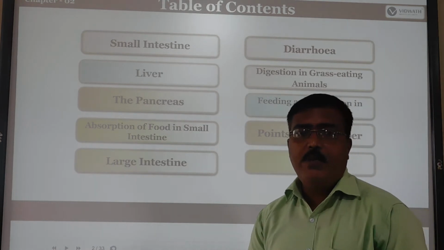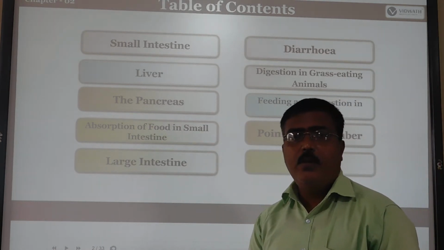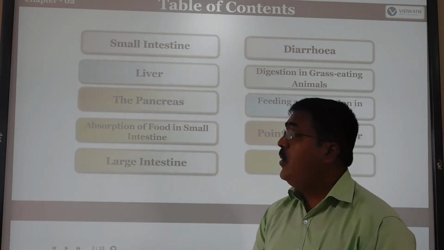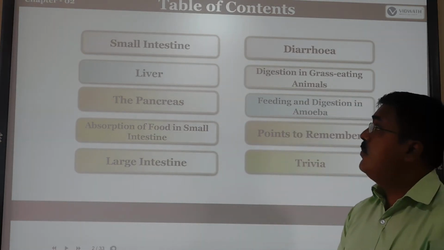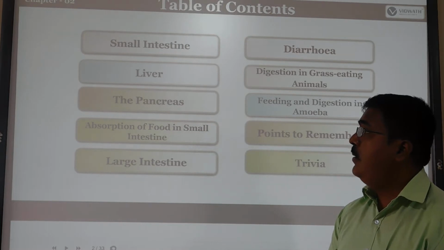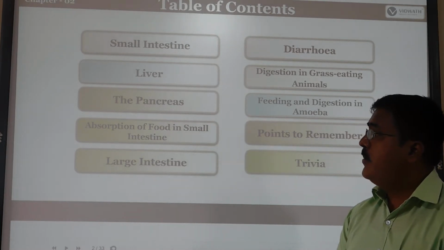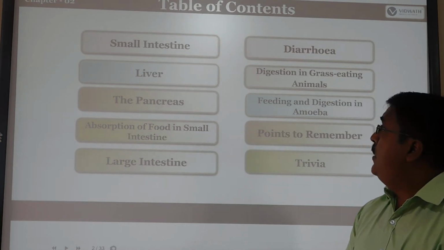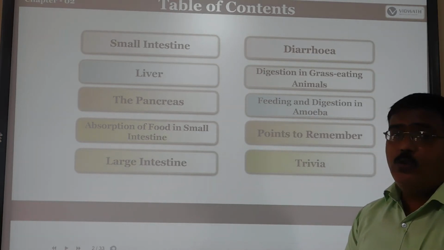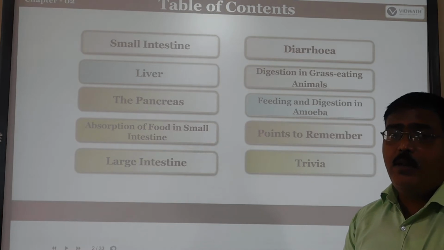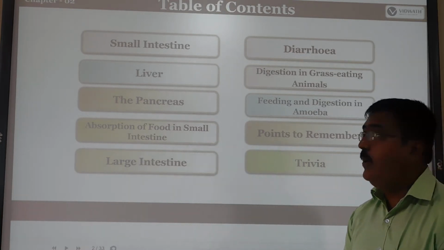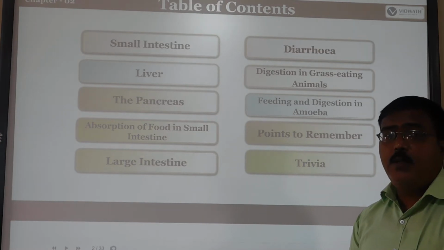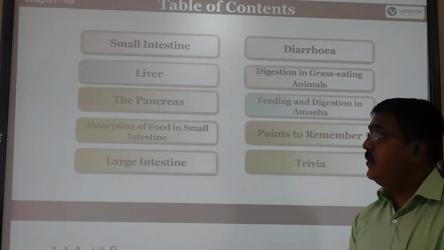Last class we discussed digestion in human beings up to the mouth and esophagus regions. Now we will discuss what happens in the small intestine, liver, and pancreas, and also the absorption of food in the small intestine and large intestine. What is the meaning of diarrhea? How does digestion occur in animals like cow or rabbit? Next, feeding and digestion of the amoeba. All of this we will discuss in this session.